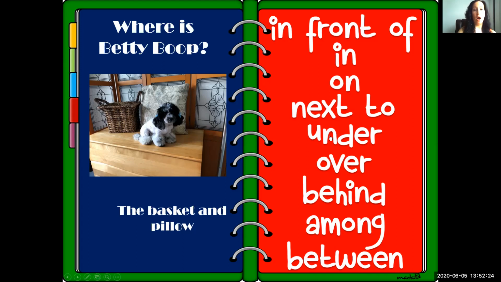Under the basket and pillow? Over the basket and pillow? Behind the basket and pillow? Among the basket and pillow? Between the basket and pillow? Betty Boop is in front of the basket and pillow. Did everyone get that?